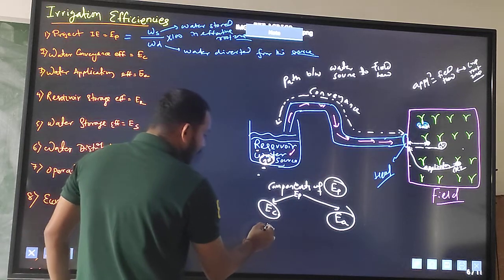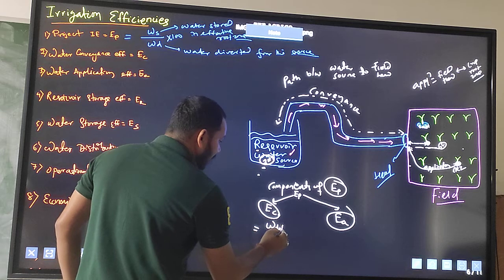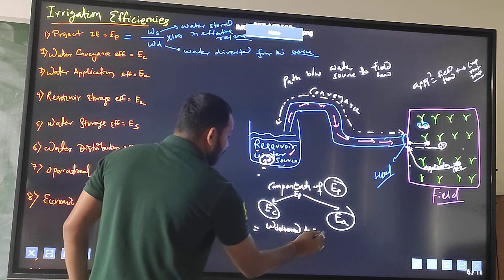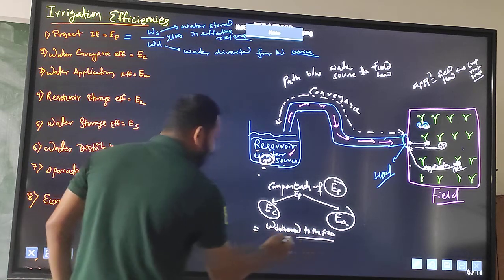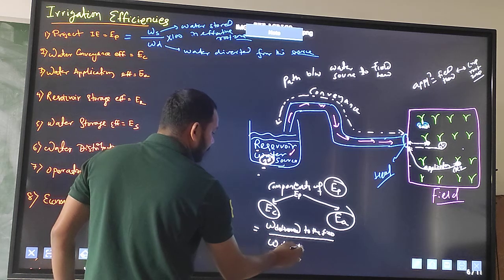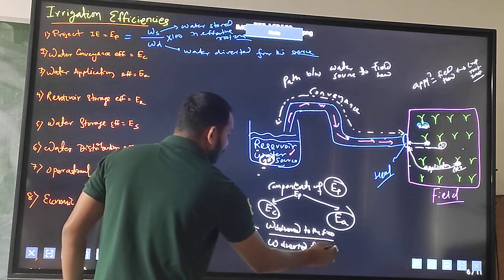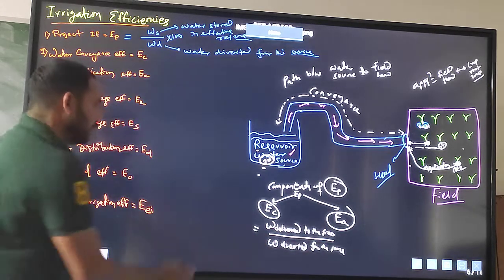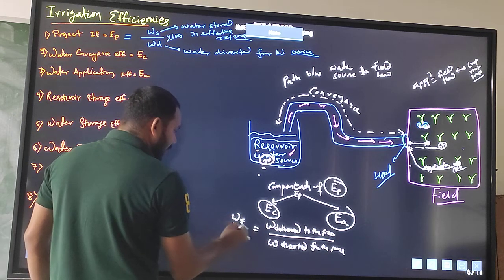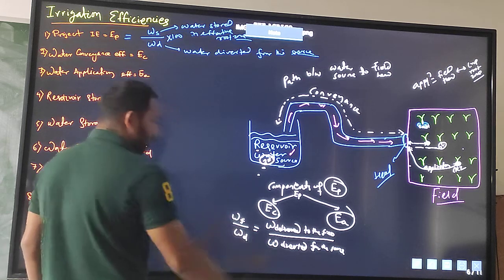Output means water delivered to the field divided by water diverted from the source.